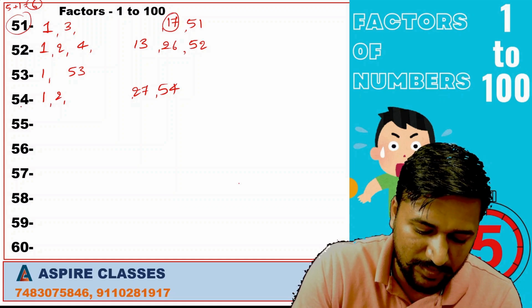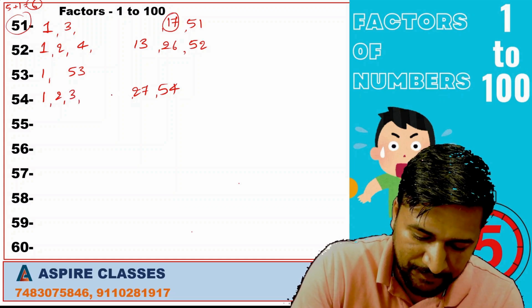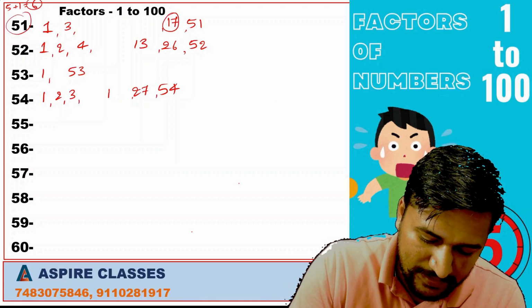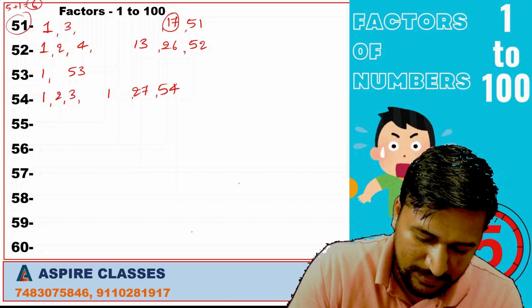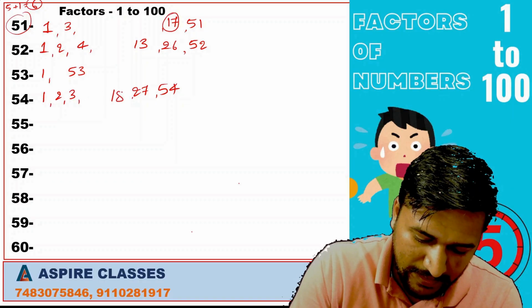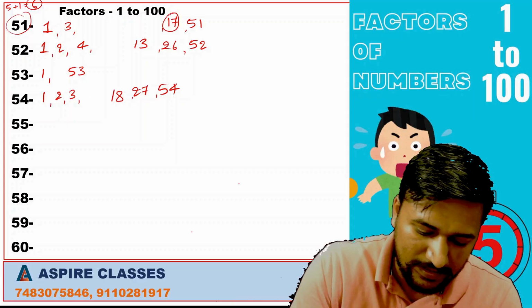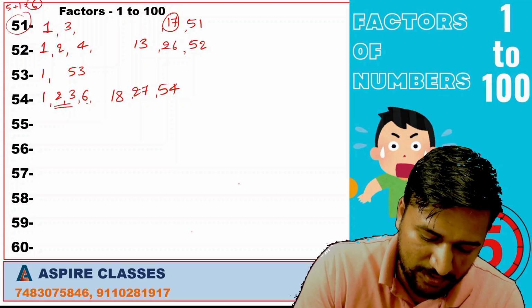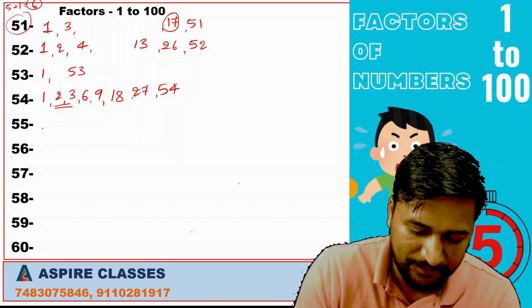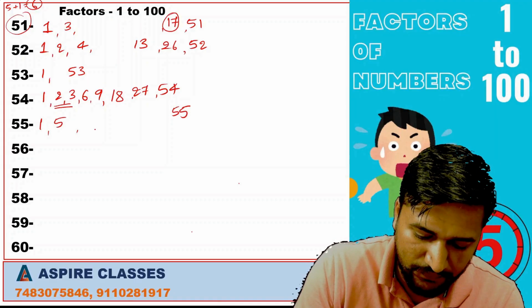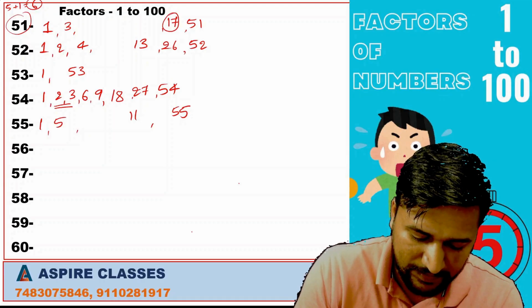This number is divisible by 3. So 3 ones are 3, 3 eights are 24. Next, see, 2 and 3 are there. So 6 is also a factor of this. 6 nines are 54. See for 55: 1, 55, 5 and 11.